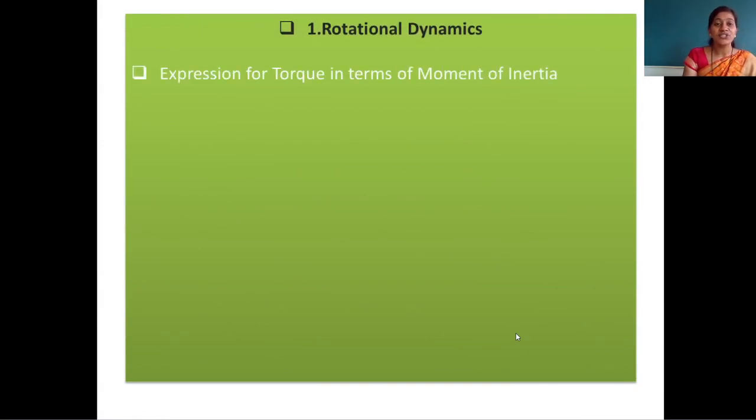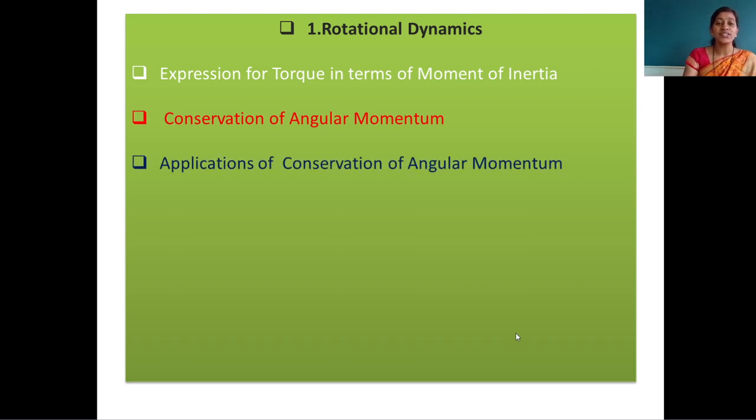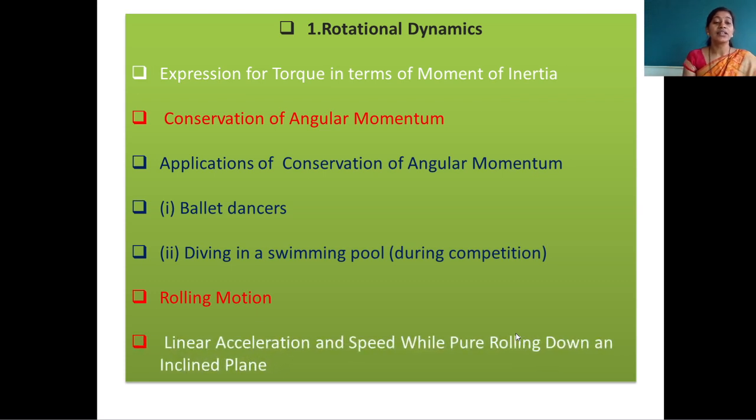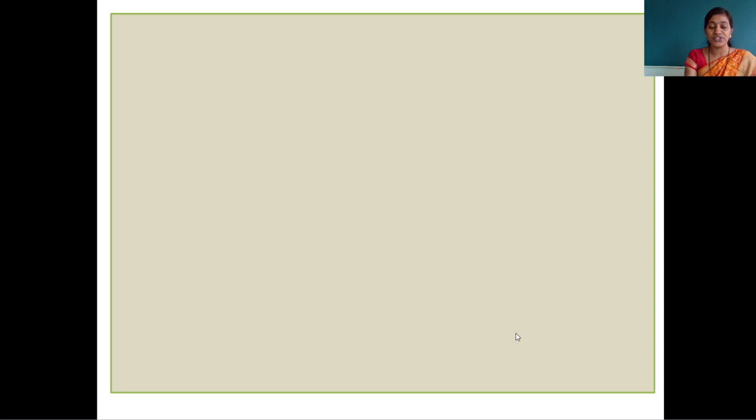First, expression for torque in terms of moment of inertia, conservation of angular momentum, applications of conservation of angular momentum, ballet dancers, and then diving in a swimming pool during the competition, rolling motion. In that rolling motion, the linear acceleration and the speed of a particle when it is rolling down an inclined plane. Let me go through the first expression.